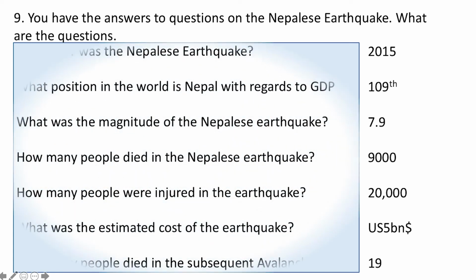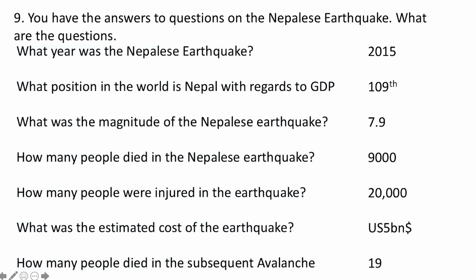Okay, let's take a look. So, the Nepalese earthquake happened in 2015. It is an LIC. It's 109th in the list. The magnitude was 7.9 on the Richter scale. 9,000 people sadly died, with 20,000 injured. The cost was lower than the Chilean earthquake at $5 billion. However, the impact may have been more because of the status and the wealth of the country. 19 people died in a subsequent avalanche at Mount Everest.